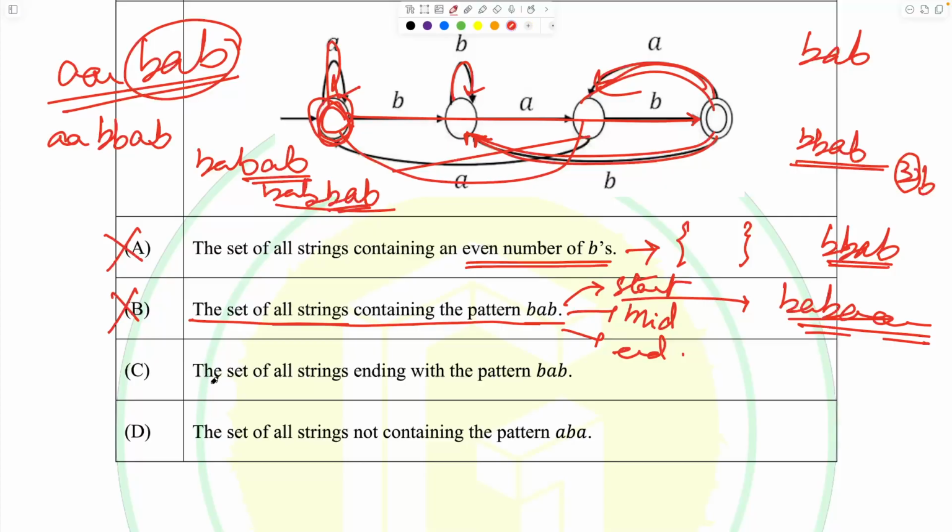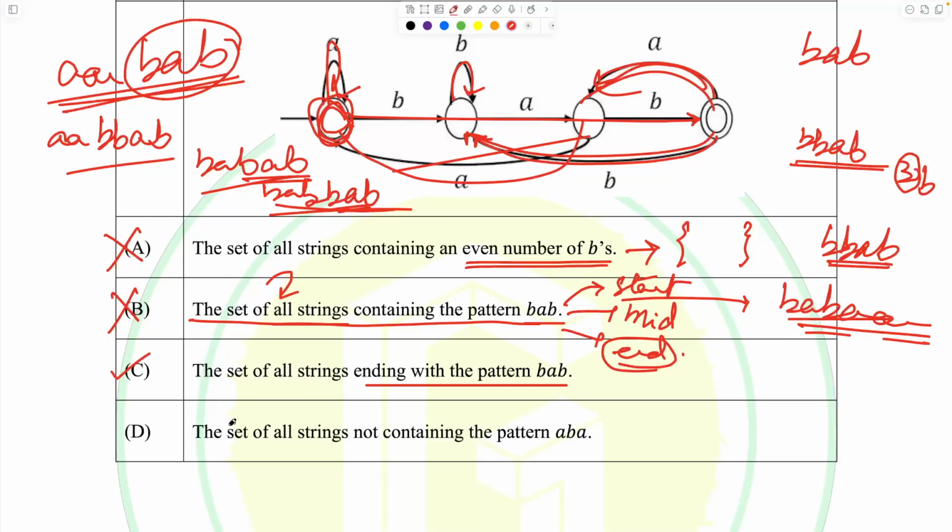If I look at the third option, it states the set of all strings ending with the pattern BAB. As I looked over here, if I do any deviation from the end state, it again produces BAB at the end. It's very simple and straightforward. At the end part, this machine does accept BAB. If you're not able to follow this, just rewind a bit to when I was explaining the set for BAB being present. If BAB is present at the end, it is going to be present in every single string that is accepted, but it is not present in all strings of the language. That is what the second option missed, and the third option has. So the third option is correct.